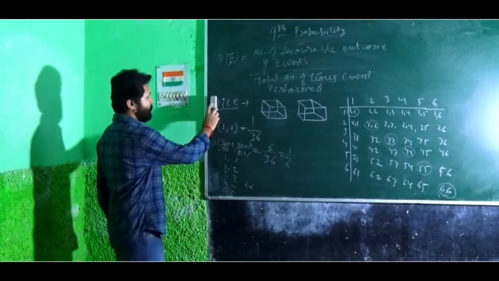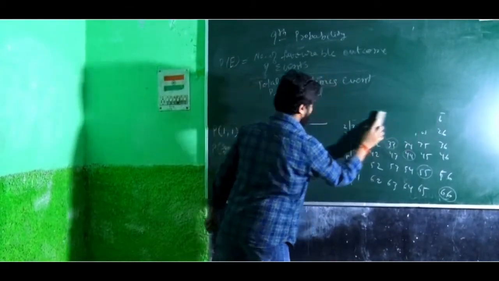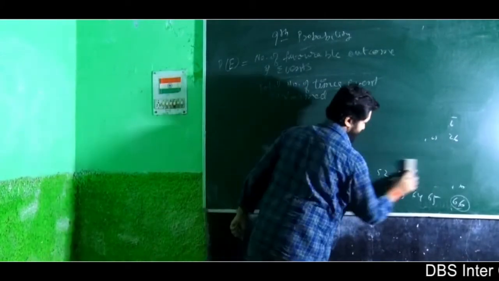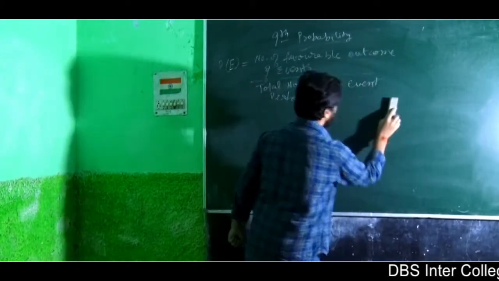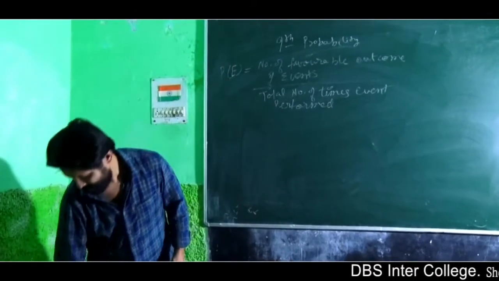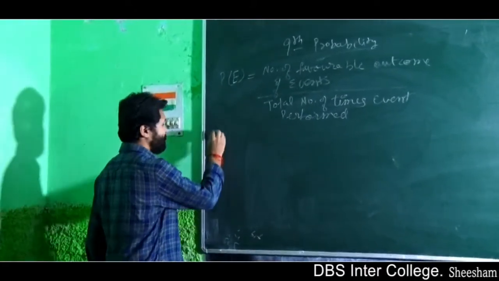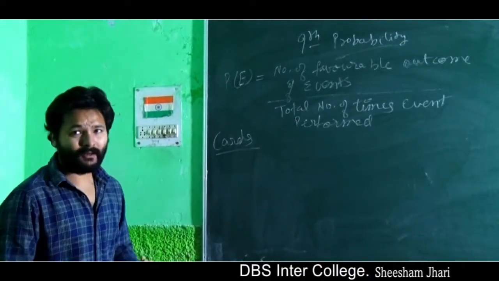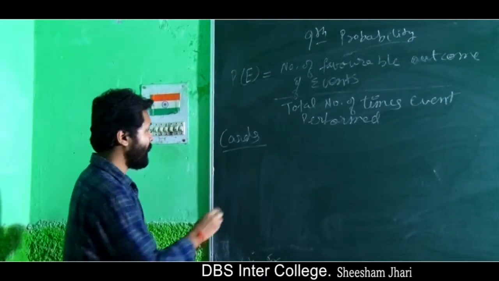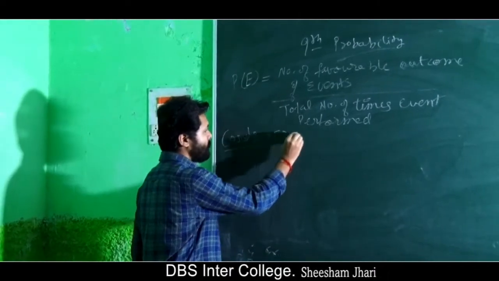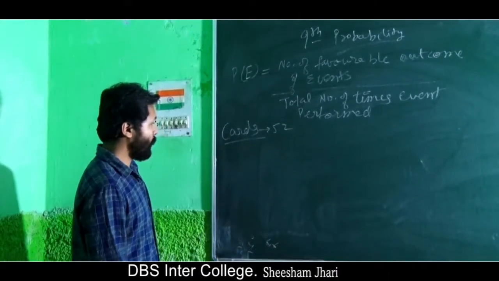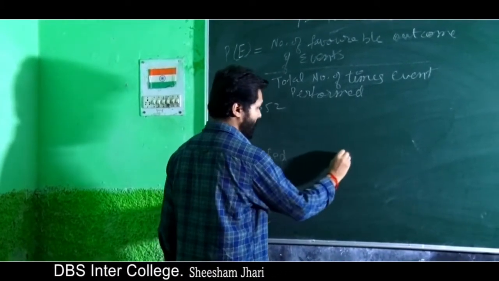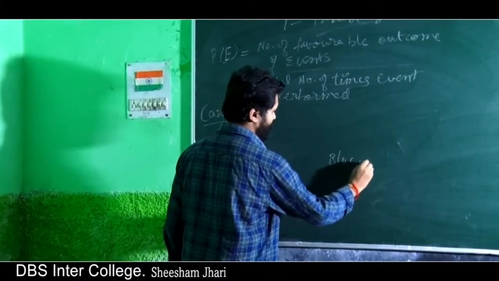Now, there is another type of questions called card questions. Okay, cards. You might have played cards. So, there is a deck of 52 cards. Okay, we already know that there is a red card and black card.